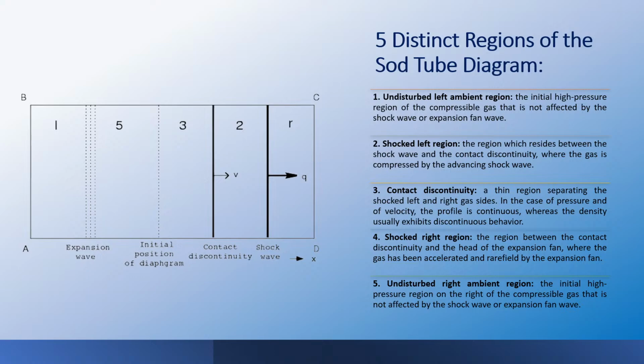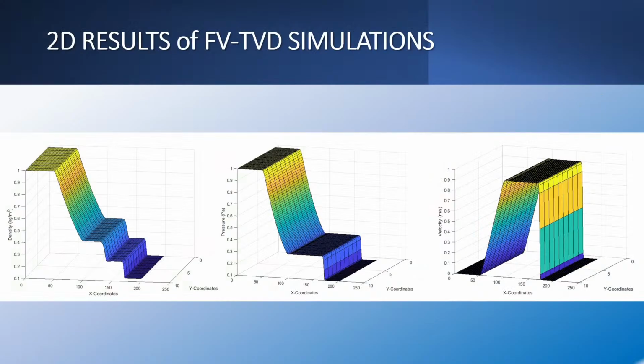It's a thin region separating the shock left and right gas sides. In the case of pressure and velocity, the profile is continuous, so we don't exhibit any discontinuity, whereas the density usually exhibits discontinuity behavior. Number 4, on the right, is the shock right region, the region between the contact discontinuity and the head of the expansion fan, where the gas has been accelerated and affected by the expansion fan. And finally, on the outer right is the undisturbed right ambient region, where the initial low pressure compressible gas is not affected by the shock wave or the expansion fan.